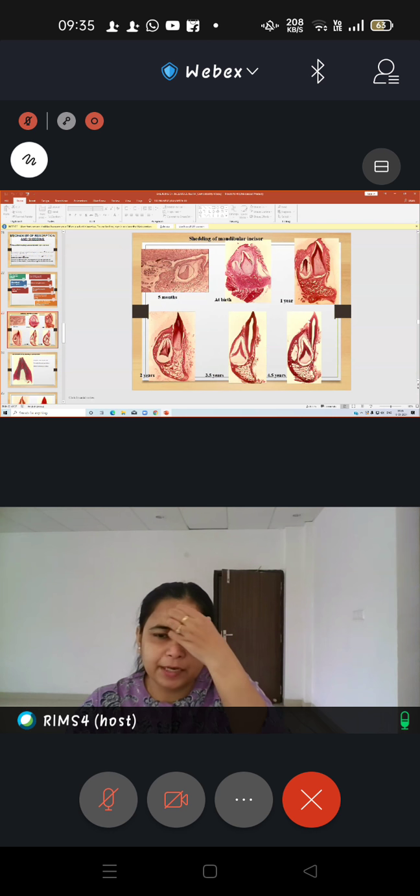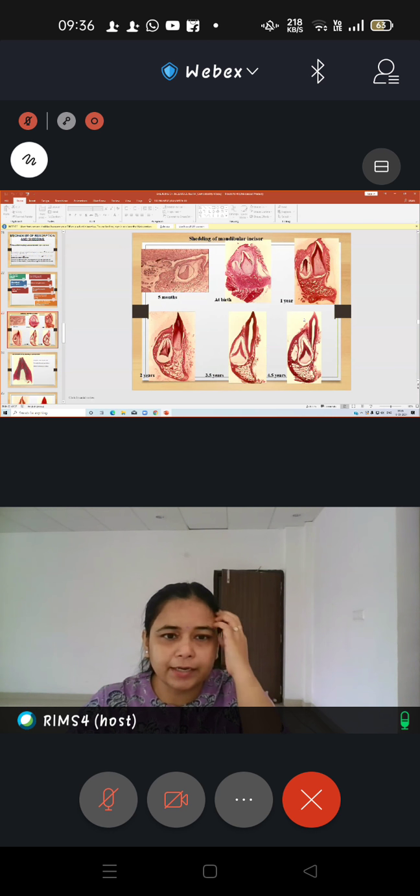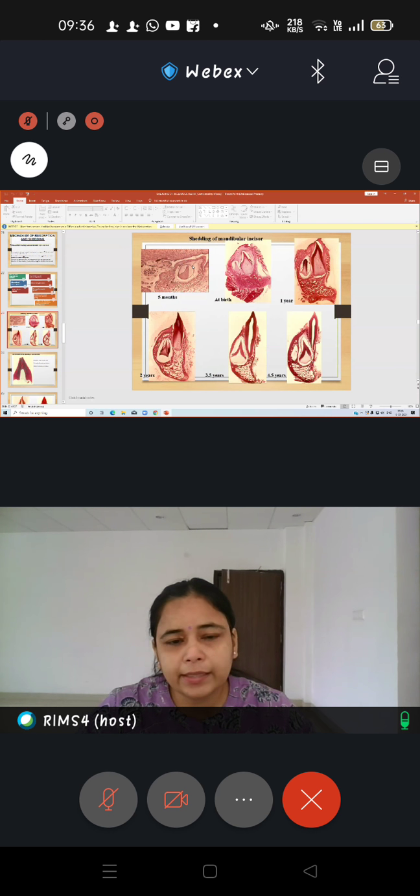Okay, so this is just the pictorial representation of what we have studied till now. There is only the tooth germ of the deciduous tooth, then the deciduous tooth erupts inside the oral cavity, and this is the permanent tooth bud which is lying lingual to the deciduous tooth bud. Then the tooth has erupted in the oral cavity, it has performed its function, and by the time the child is approximately 5 years of age, the eruptive forces will start, so that by 6.5 and 7 years of age, this tooth can erupt.